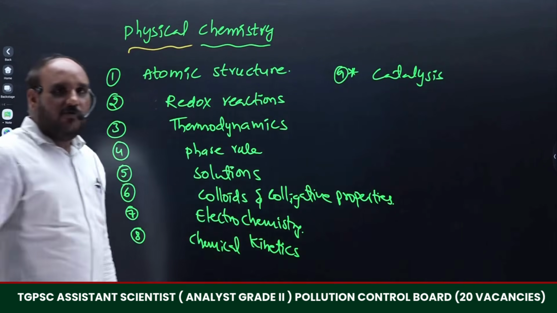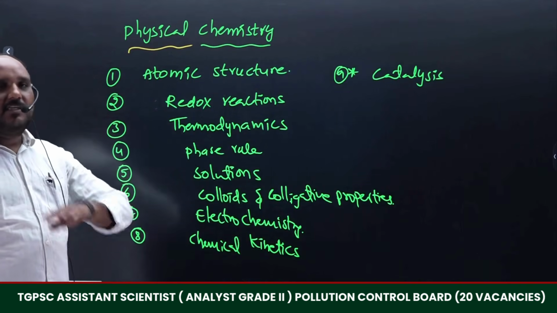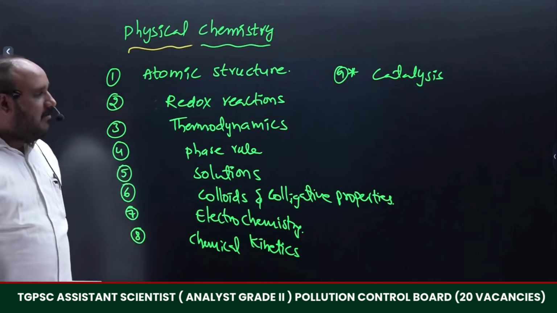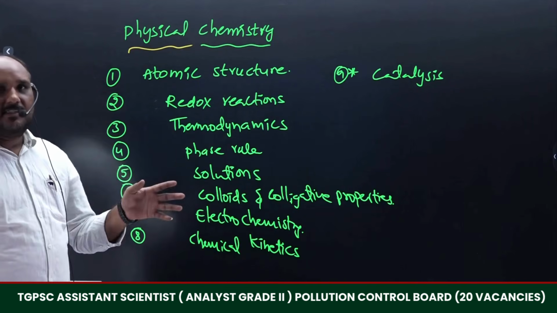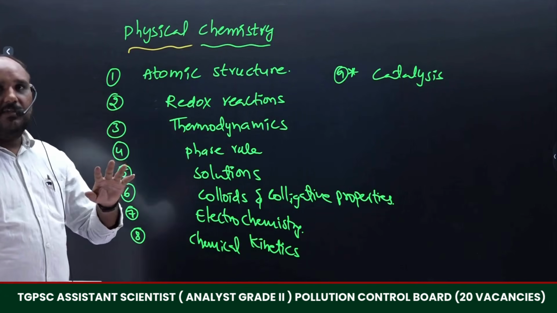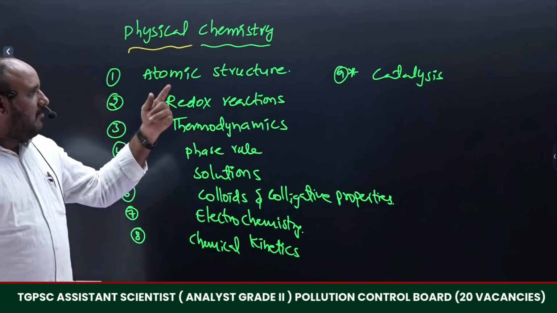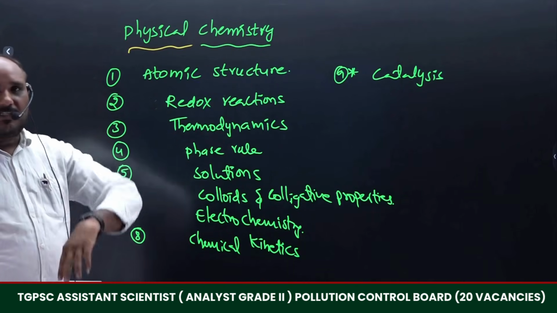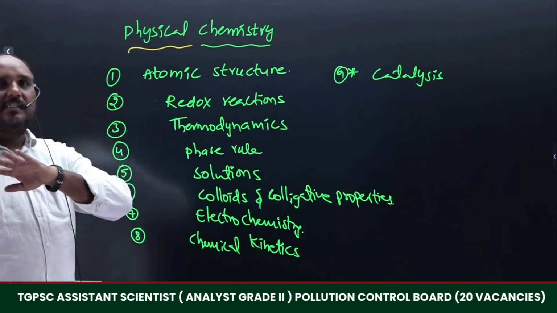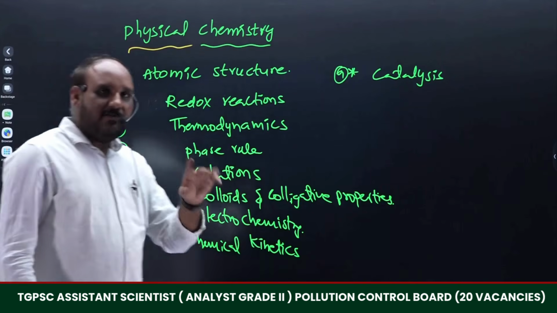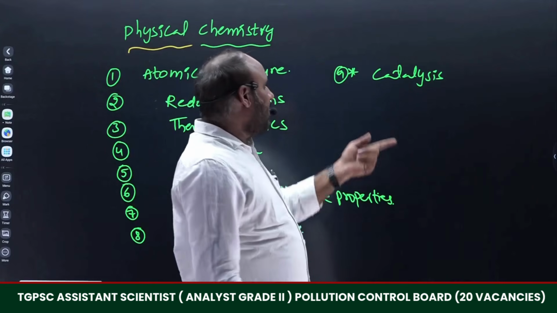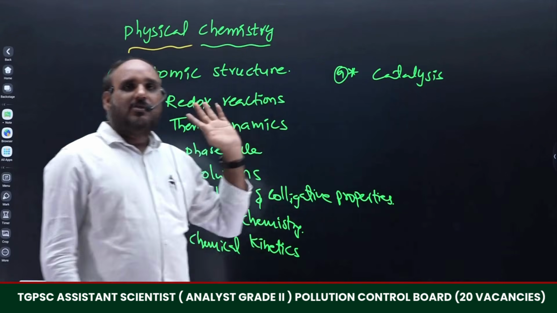Catalysis, right? So what does catalysis mean? Whatever the reaction rate, if we have to increase it, we have to use some external substances. With the help of those external substances, the rate of the reaction increases. With a catalyst, sometimes the rate of the reaction also decreases, which we may call a negative catalyst. The situation where the rate of the reaction increases, we call a positive catalyst.